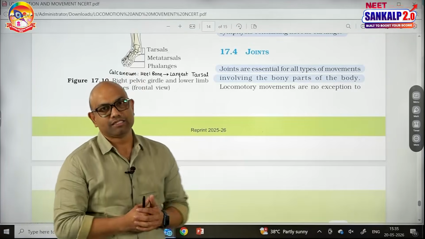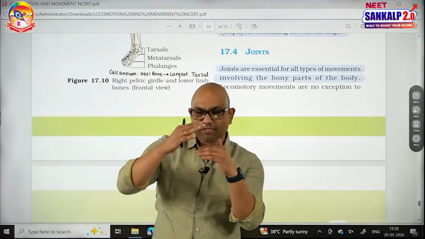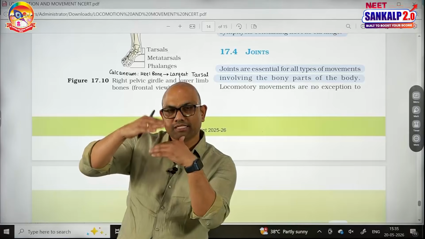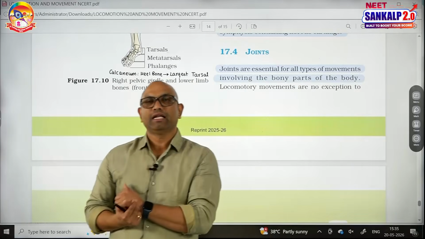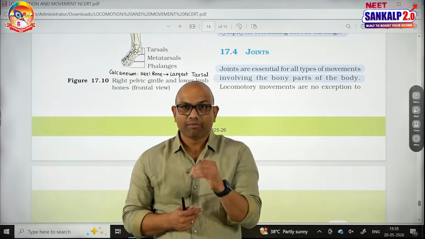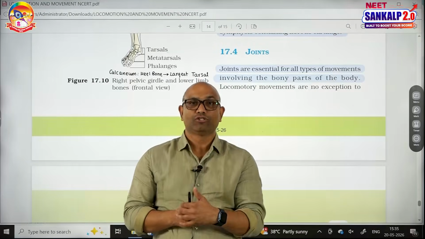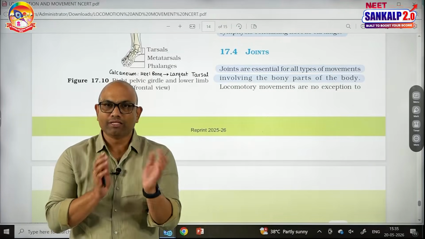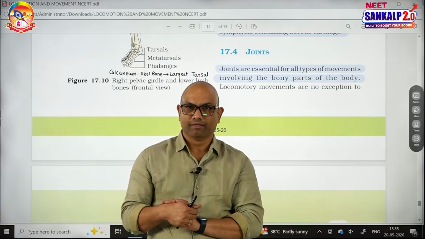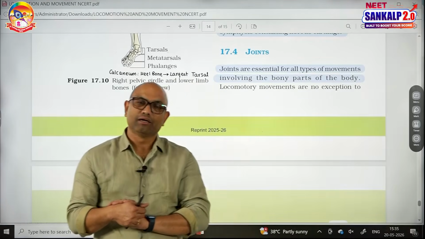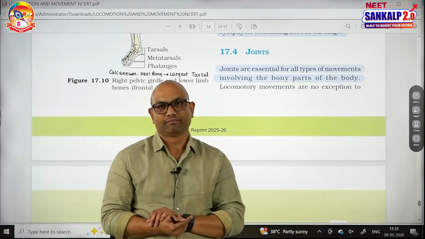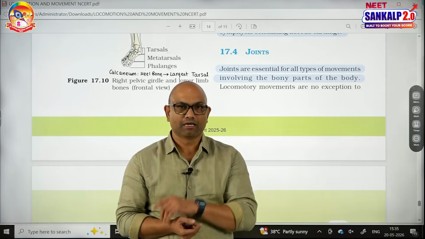The second one, cartilaginous joints. This also I gave you. Between the centrum of adjacent vertebrae, there is a cartilage called intervertebral disc. Intervertebral disc is the best example for cartilaginous joint. Cartilaginous joints are allowing limited movements of the body. Even pubic symphysis comes under cartilaginous joint.